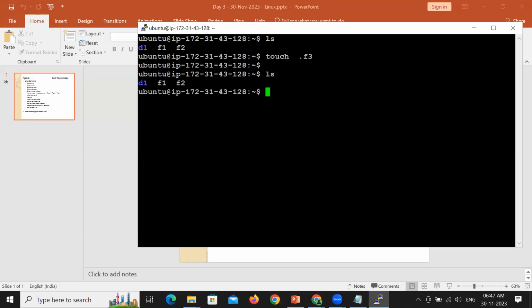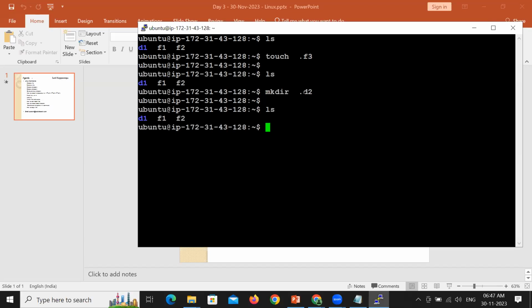So remember, if you're looking at a file and the file name is starting with dot, that means it is a hidden file. Similarly, I want to create a hidden directory, mkdir. When a directory name starts with dot, for example, .d2, it is a hidden directory, and the ls command will not show you hidden directories also.